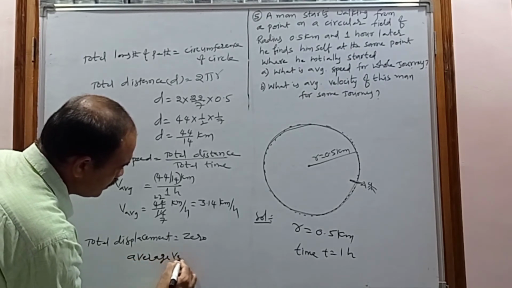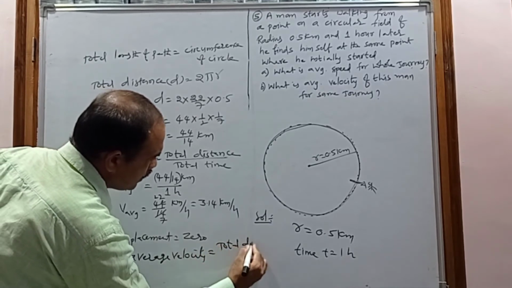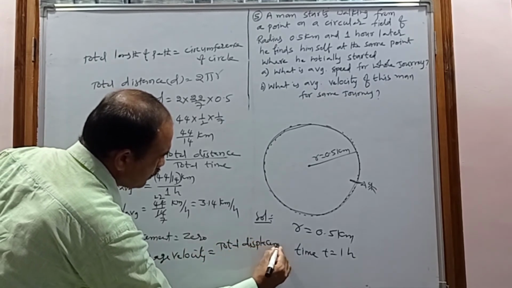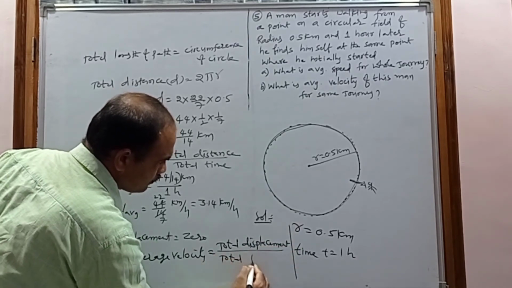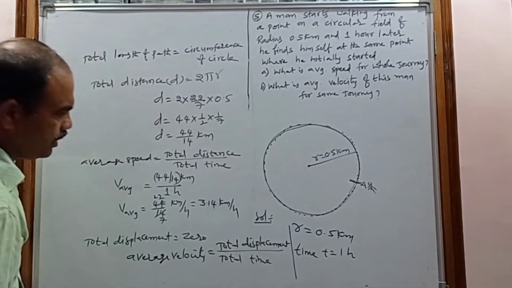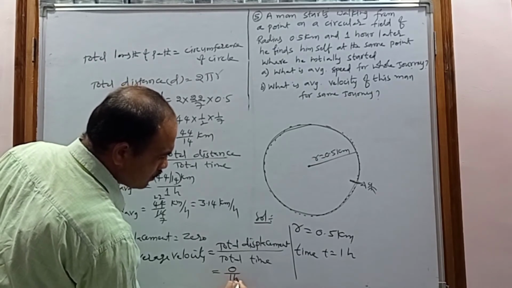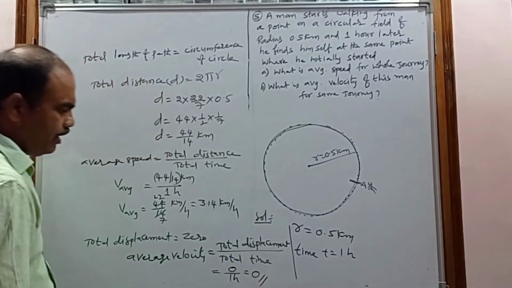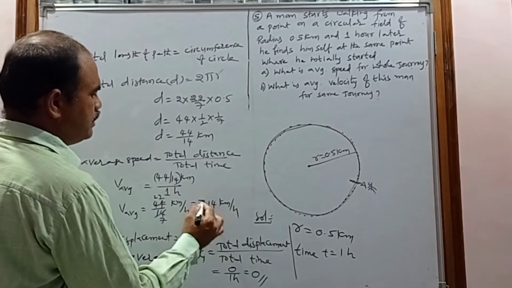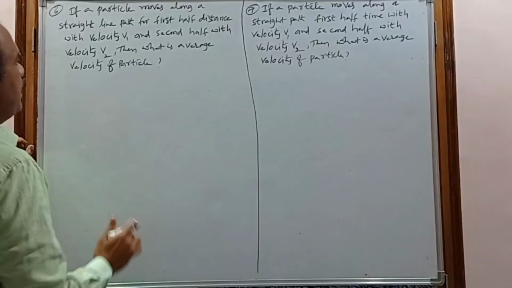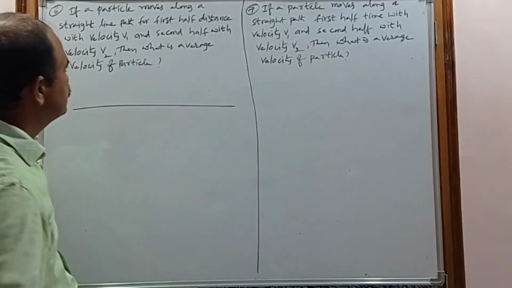When the total displacement is 0, what is the average velocity? The formula for average velocity is total displacement by total time. The total displacement is 0 and the total time is 1 hour. So the average velocity is 0, but the average speed is 3.14 kilometer per hour.